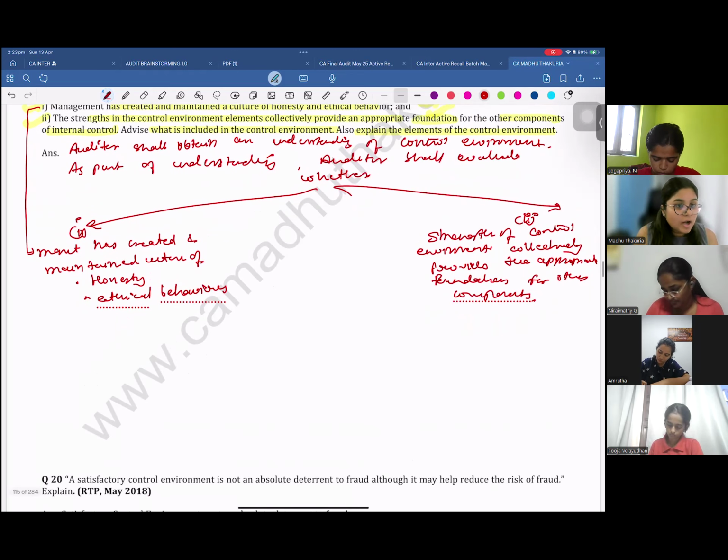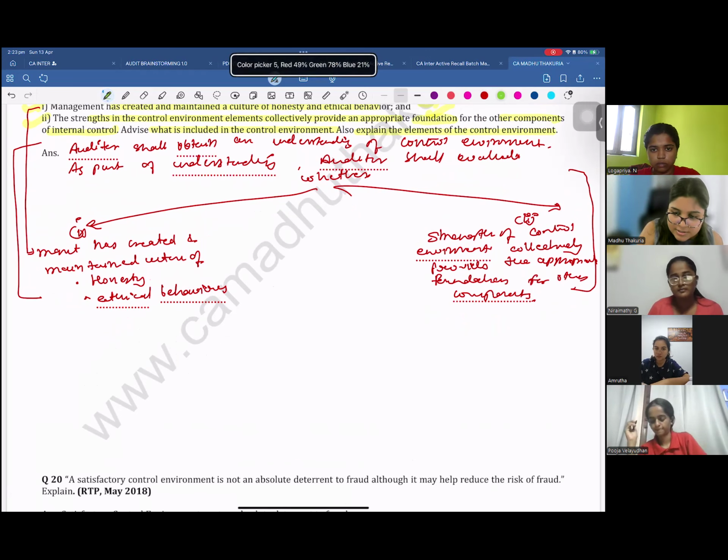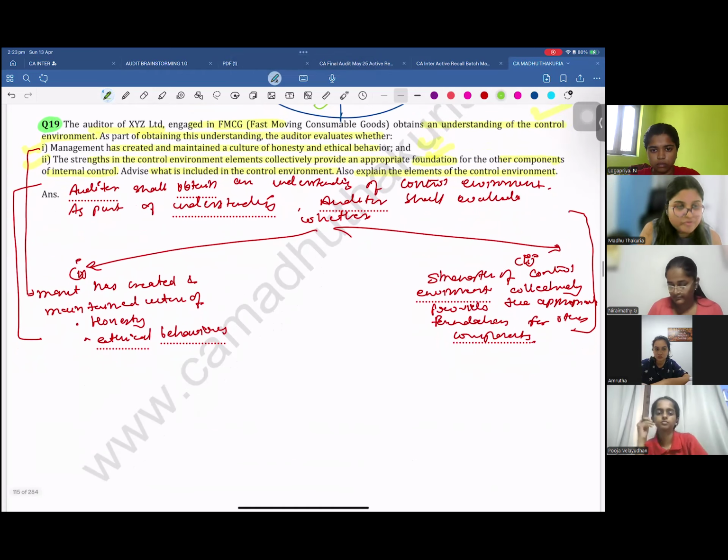Right? Now, because we are learning at this moment, I have explained you to write this as it is. But this is only optional because they are asking you two questions. So I always have the habit of first writing the context, then answering the main thing so that it looks a bit professional. But if you don't have enough time, then you avoid this para and directly answer what is included in the control environment and explain the elements of control environment.